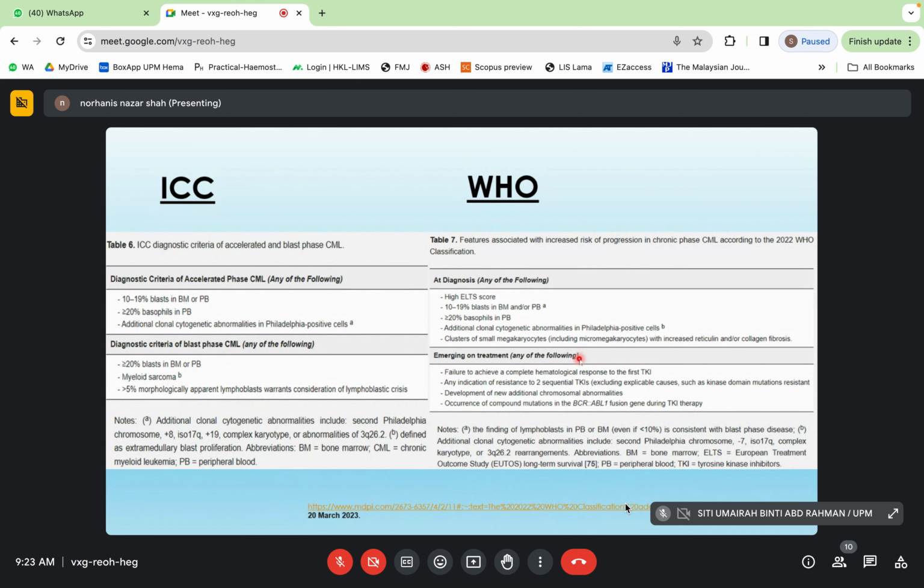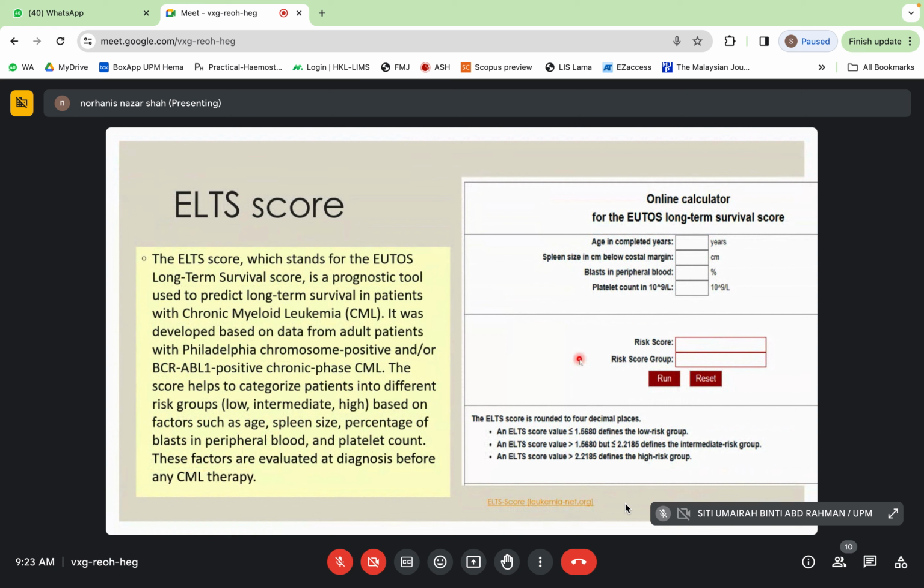Okay, so the ELTS score, as in the high risk CP, stands for the EUTOS long-term survival score. It is a prognostic tool used to predict long-term survival in patients with chronic myeloid leukemia.